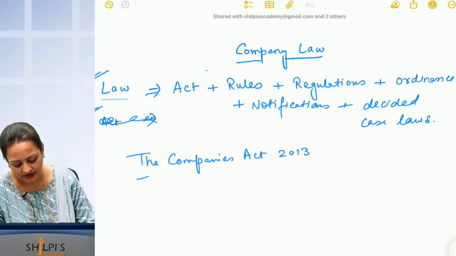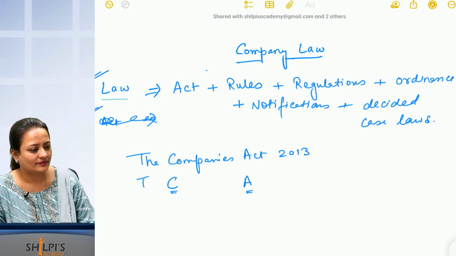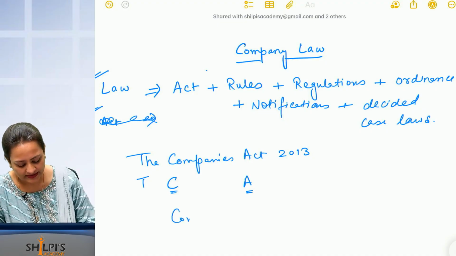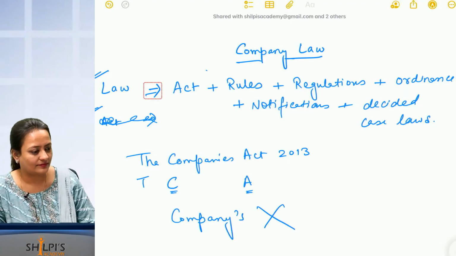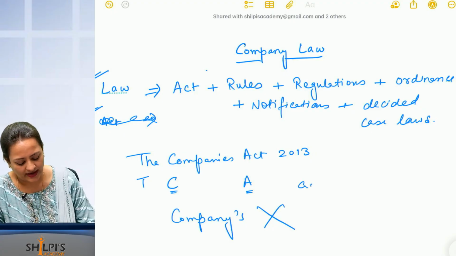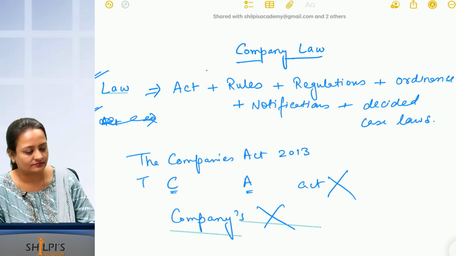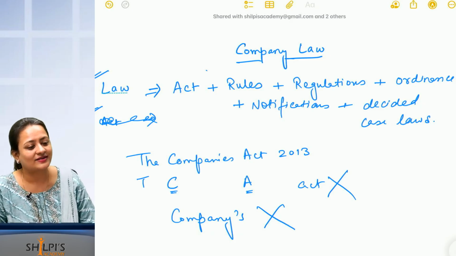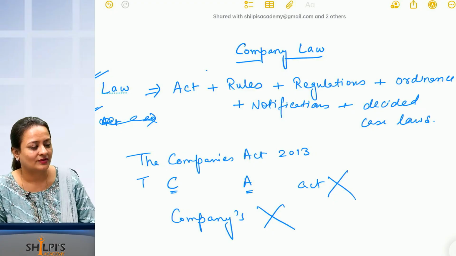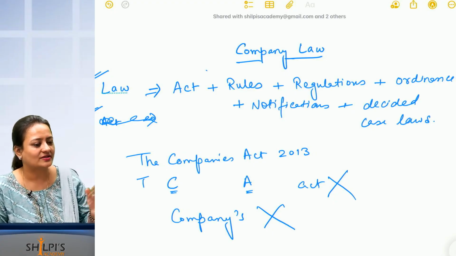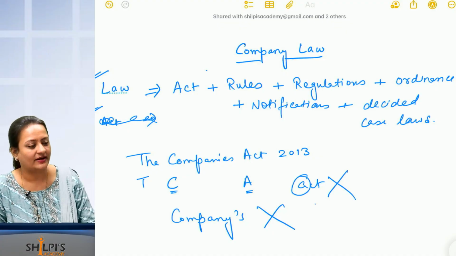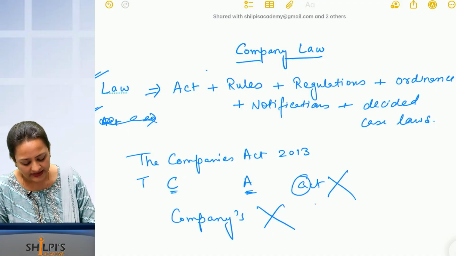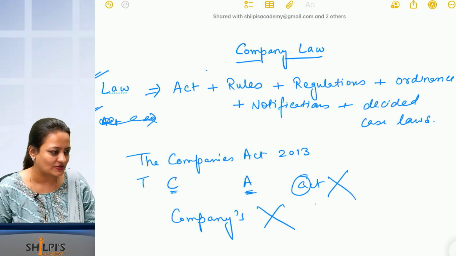You have to write T capital. You have to write C capital. Okay. And can you write Act like this? Okay, this act is like any act. What type of act are you doing? You are stealing, this is such a bad act. That is this act. Okay, the capital A is the Companies Act 2013.